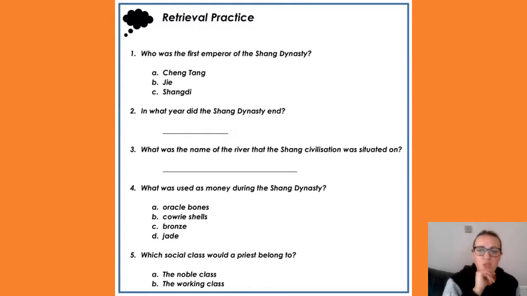Question 2, in what year did the Shang dynasty end? Question 3, what was the name of the river that the Shang civilization was situated on? And this needs to have capital letters because it's a proper noun, the actual name of the river. Question 4, what was used as money or for trading during the Shang dynasty? A, oracle bones, B, cowrie shells, C, bronze, or D, jade. Again, all you have to do is write A, B, C or D.